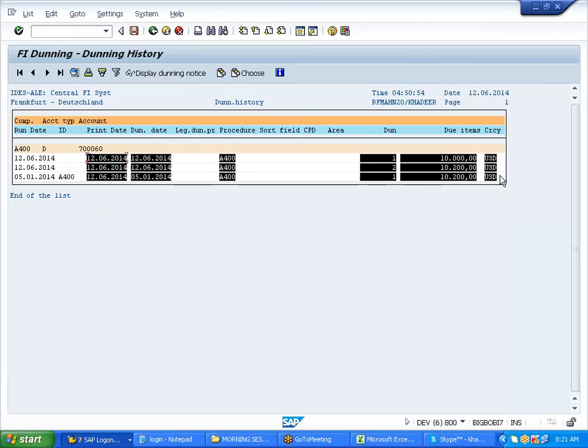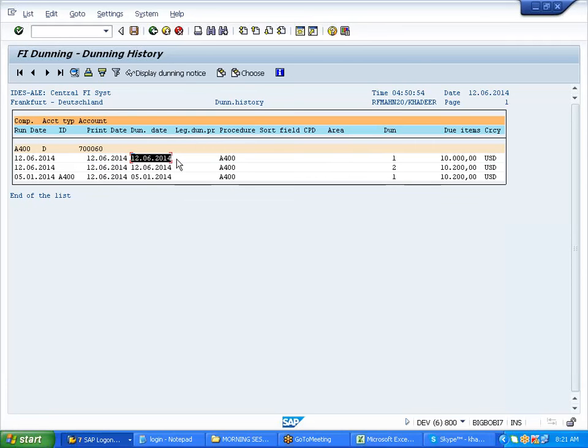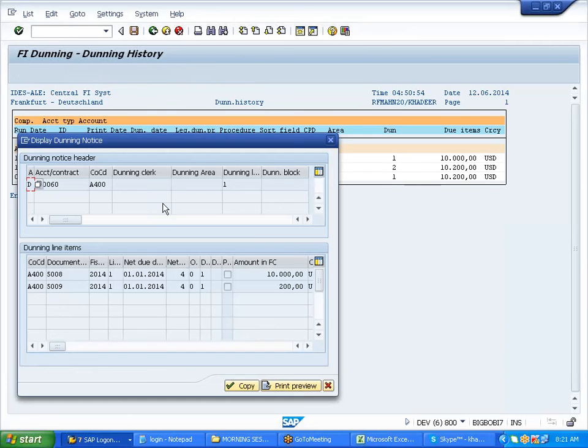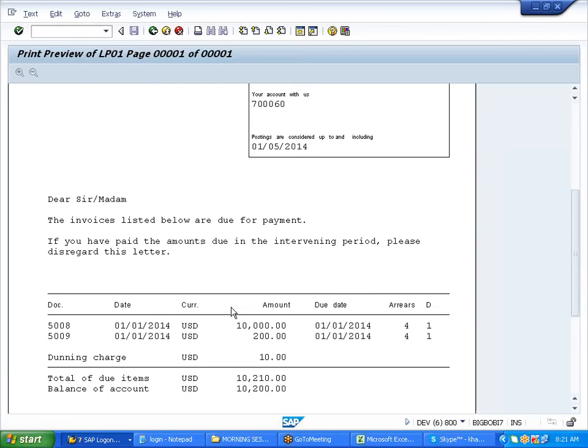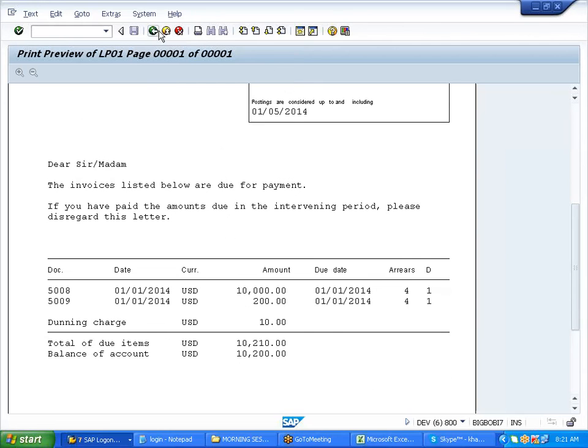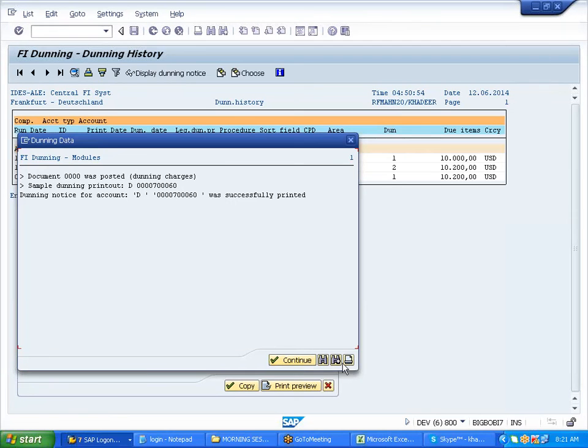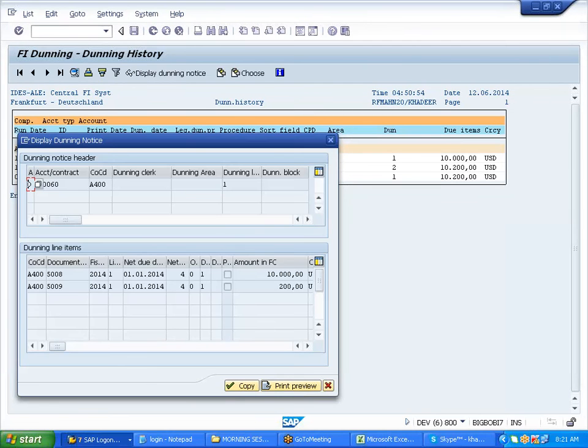So it picked up the other ones also. Keep the cursor, click on display notices. See? Print preview, you can check a print preview. This is the first invoice. You want to check the print preview? You can check with this here.